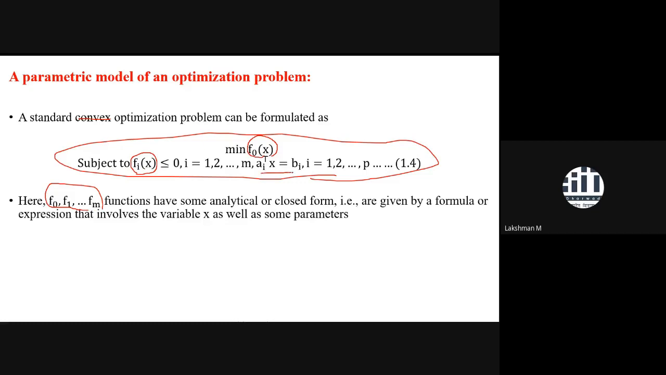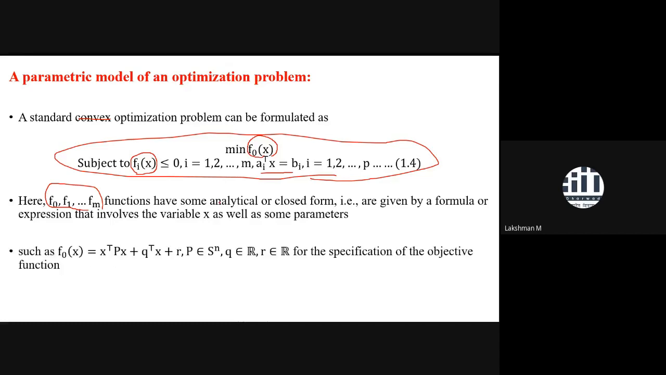Equality constraint is also affine in nature. So we know we have all this information. Suppose one example of an explicit form where parameters come in: suppose our objective function is a very general kind of quadratic function. Here x is the variable, but the parameters are the coefficient matrix P, the coefficient Q, and the constant term R. So these are the parameters.